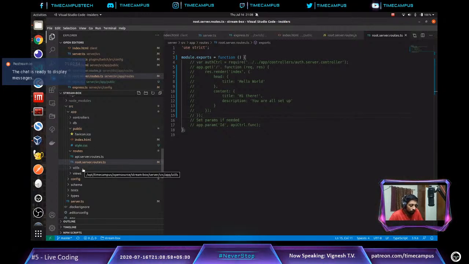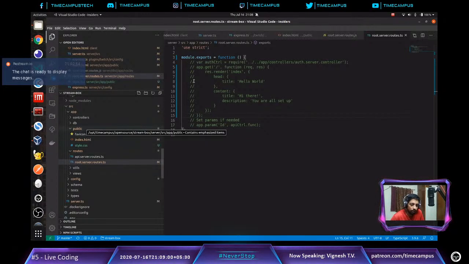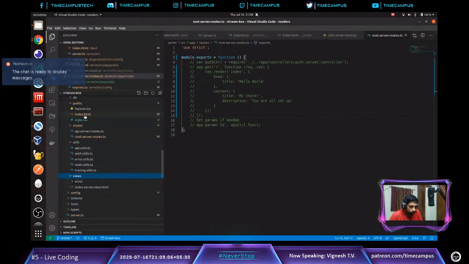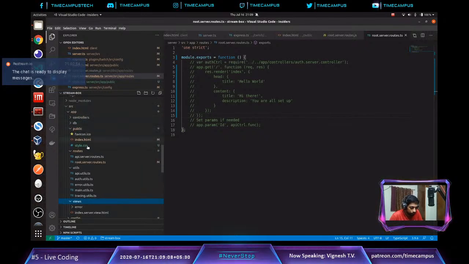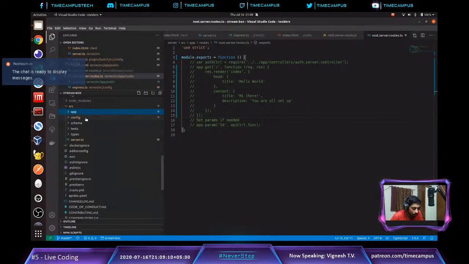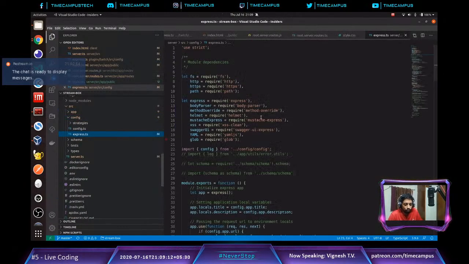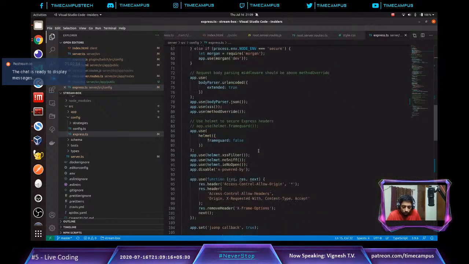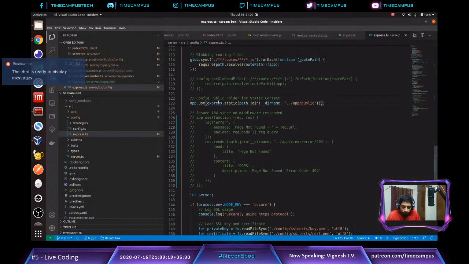Okay, the problem is our express.ts file is not working properly. That's why we are getting this issue. So let's fix that. There are too many files here. I know, in case you are new to this, you won't understand this, but let's move on and see whether we can do justice.